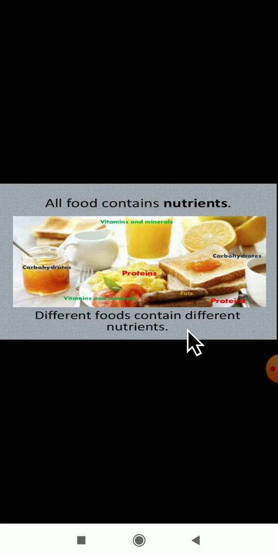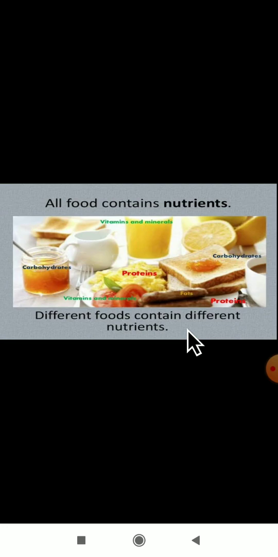Yes, dear students, all food contains nutrients. Different foods contain different nutrients. Here is the definition of nutrients. What are nutrients? Nutrients are the essential components in a food that we need to live and grow.